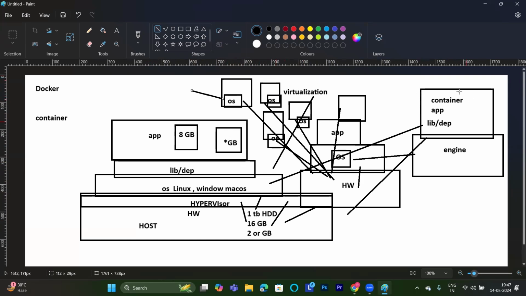Now, containerization came into the market because of this drawback. What is containerization doing? A container will not have its own operating system and hardware. Libraries and dependencies by default will be packaged within the container. First thing. Second thing, a container will have its own engine. What will this engine do? The engine will directly interact with the kernel of the operating system. Which operating system? The host operating system.